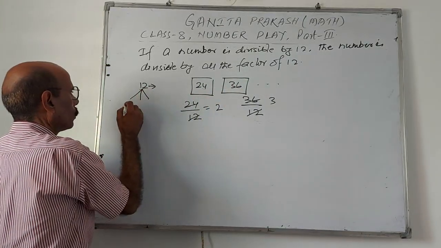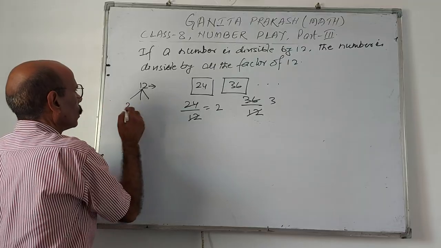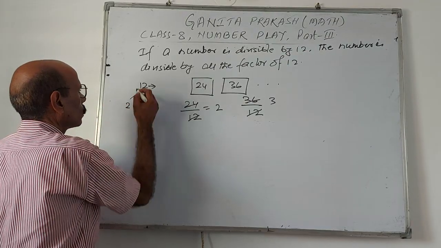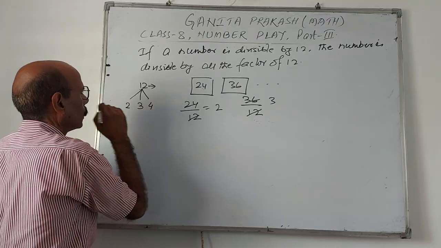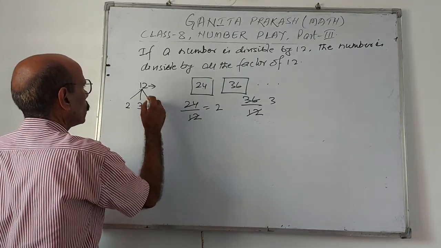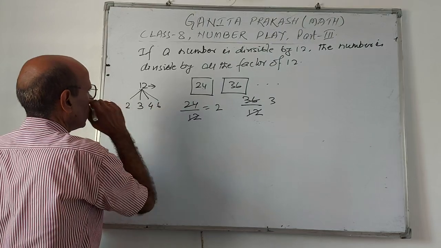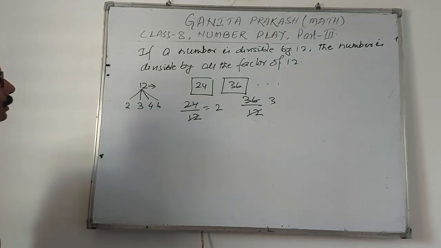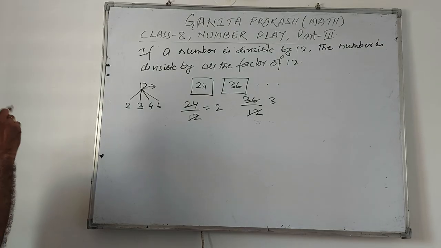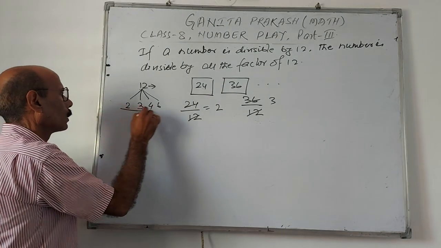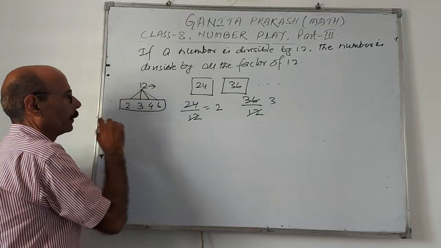What may be the factors of 12? 2, 2 twos are 4, 3, 3 fours are 12, 4, 4 threes are 12, 5 no, then 6, 6 twos are 12. That's all, these are the factors. That means this 24 is divisible by all of these. How?